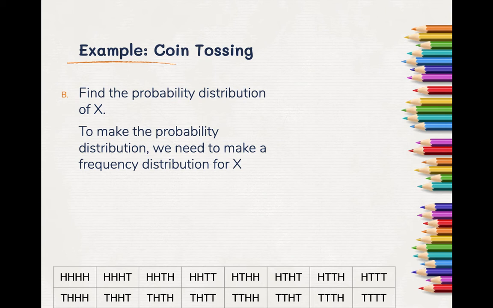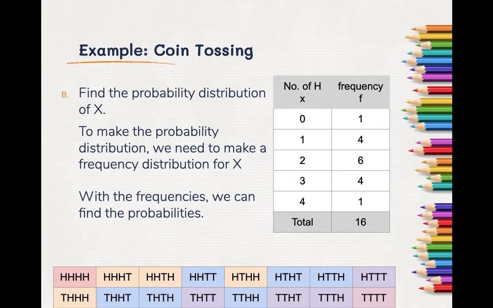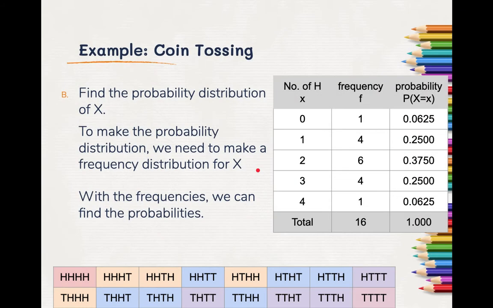So to find the probability distribution, this is pretty much the same as doing the relative frequency distribution. We would start off with my value of X, the number of heads I flip. So I can get 0, 1, 2, 3, or 4. And I find the frequency of each one. I have the sample space, I can just count them out.